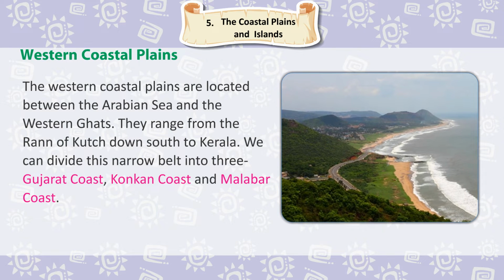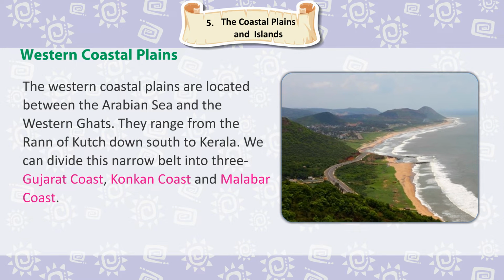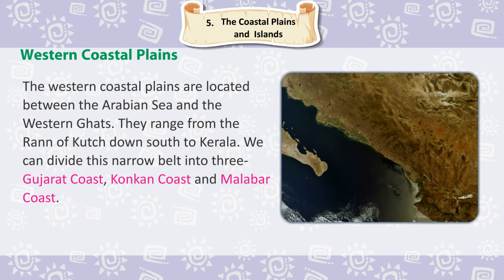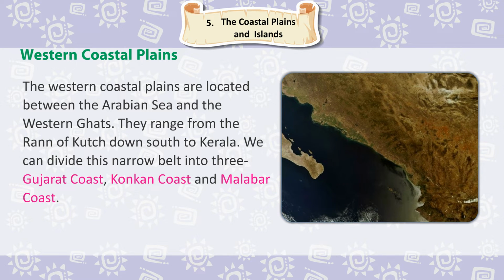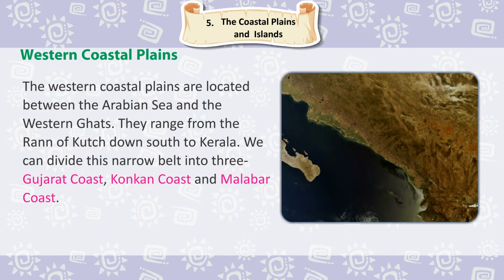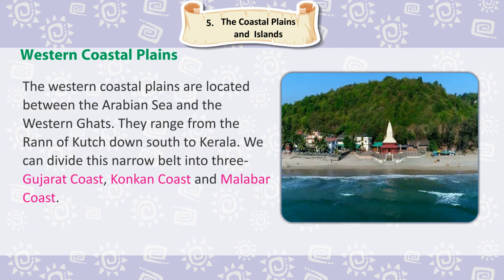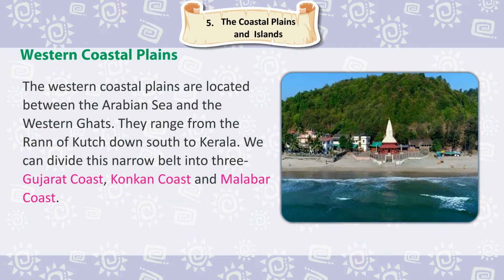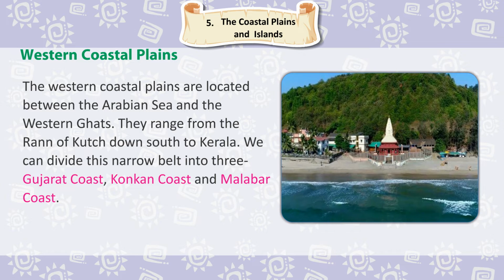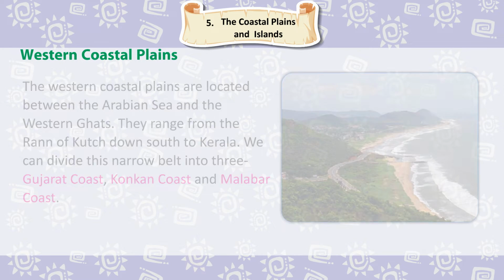Western Coastal Plains. The Western Coastal Plains are located between the Arabian Sea and the Western Ghats. They range from the Rann of Kutch down south to Kerala. We can divide this narrow belt into three: Gujarat Coast, Konkan Coast, and Malabar Coast.